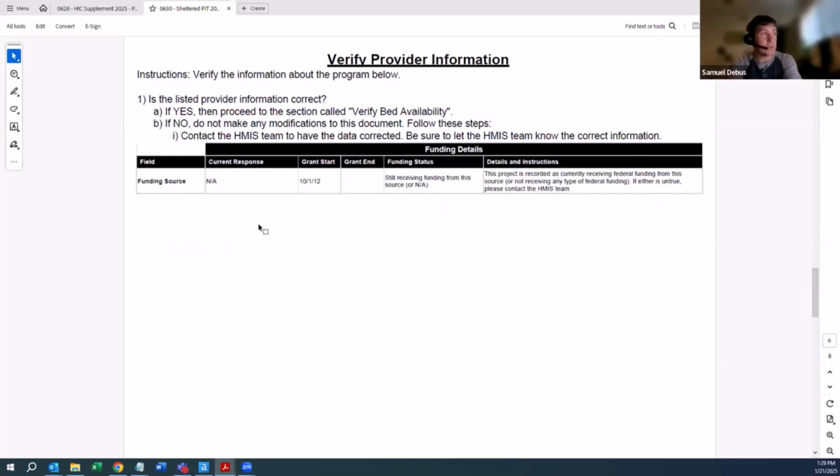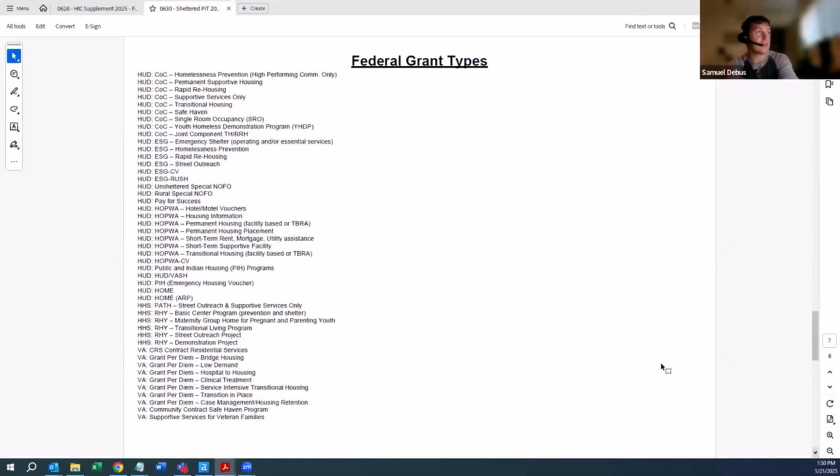It also goes over the funding sources. So this project says there are no current funding sources. We just want to make sure that this information is correct. This is the wildest information that we have in Service Point and the hardest to verify, the one that seems to be the biggest struggle for everyone across the board. But if it says something like COVID funds, that's going to be incorrect at this point in the vast majority of cases. You just want to let us know or make a note saying, hey, your funding source is wrong for this project. The next page just shows a list of all the federal grant types. So if you're federally funded but not sure which one, these are the ones that HMIS records.